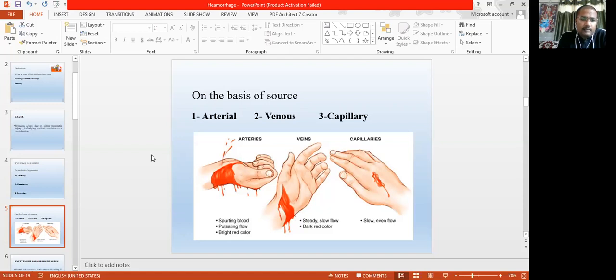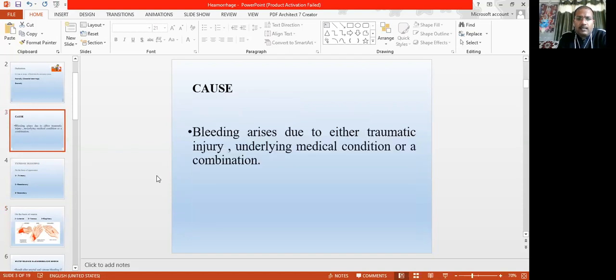So what will be the cause of the bleeding? Most probably the cause of the bleeding is trauma. Either it's accidental trauma, or it's planned trauma, that is surgery. Or any underlying medical condition, any coagulopathy.